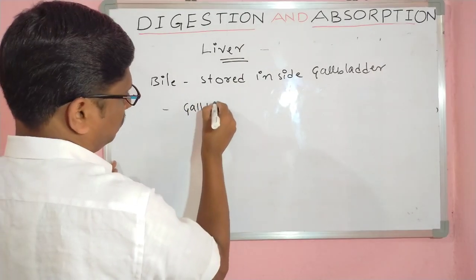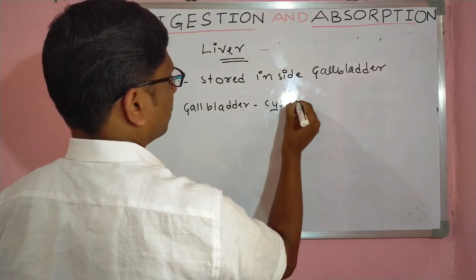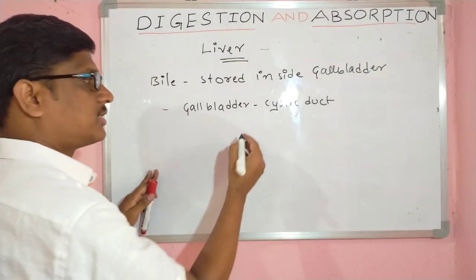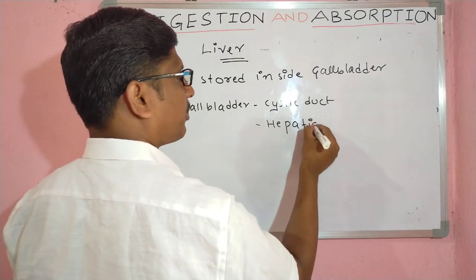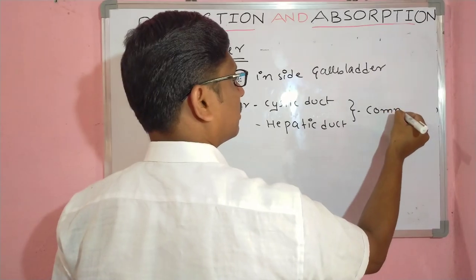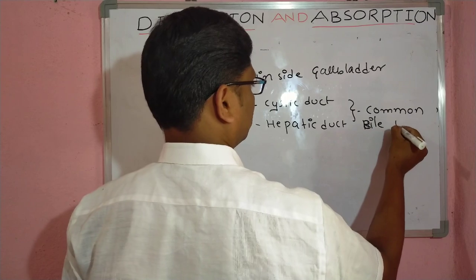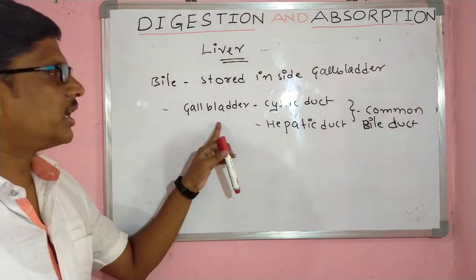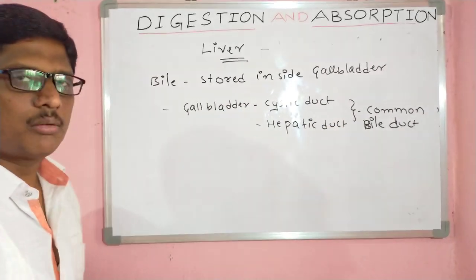The gallbladder duct is also called the cystic duct. This cystic duct and the hepatic duct, these two combine together and form the common bile duct. Gallbladder's cystic duct and the liver's hepatic duct form the common bile duct.